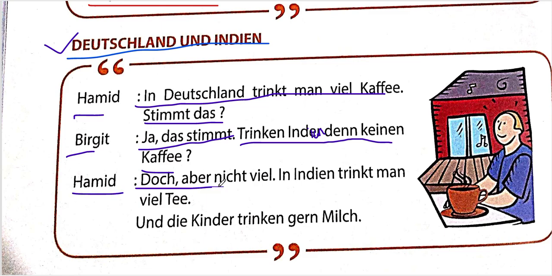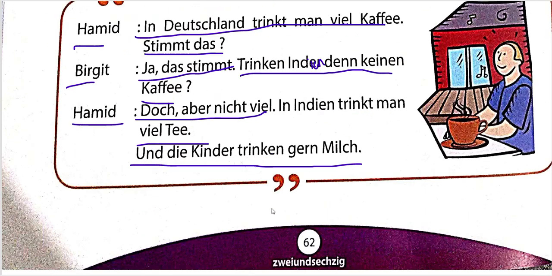Then Hamid says, Doch, aber nicht viel. Yes, they do, or nevertheless, yes, they do, but not too much. In Indien trinkt man viel Tee. That means in India, one drinks a lot of tea. Und die Kinder trinken gern Milch. And the children like to drink milk.